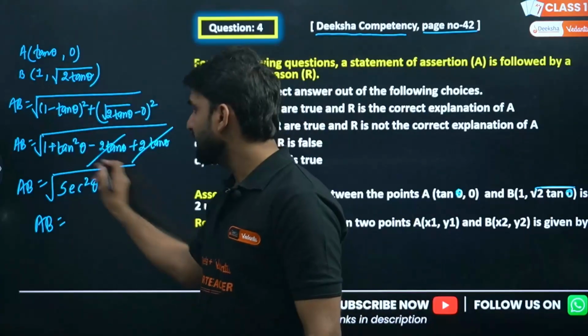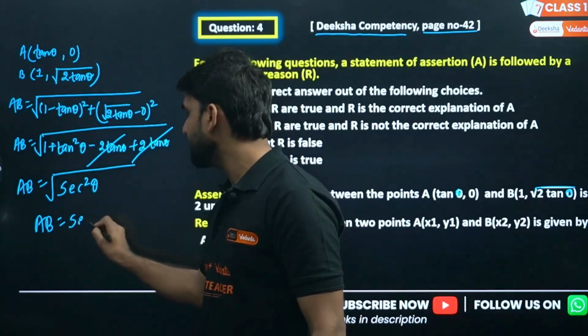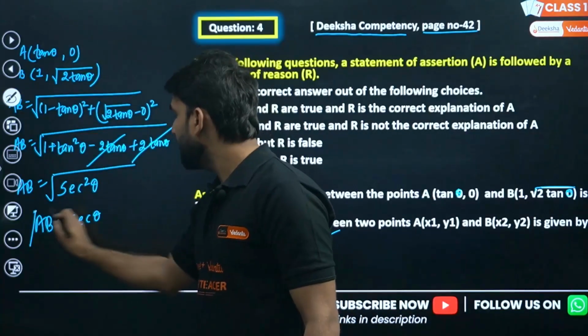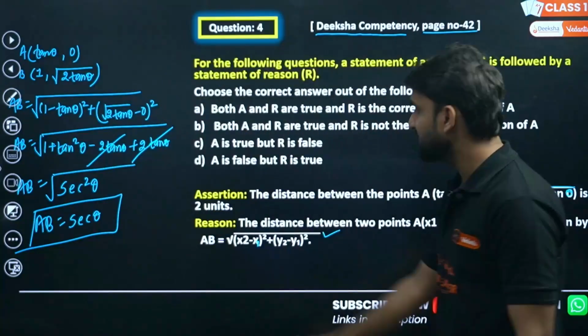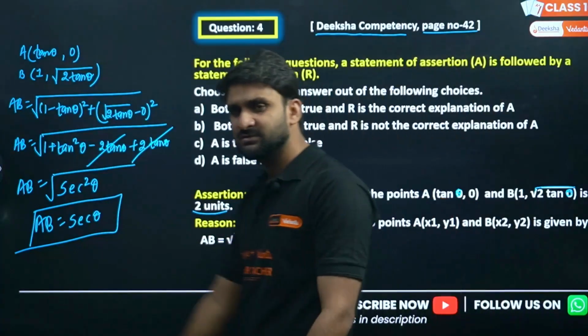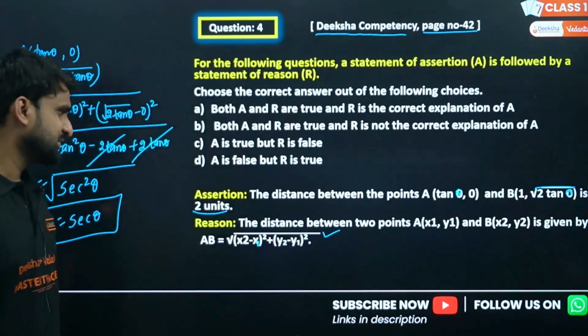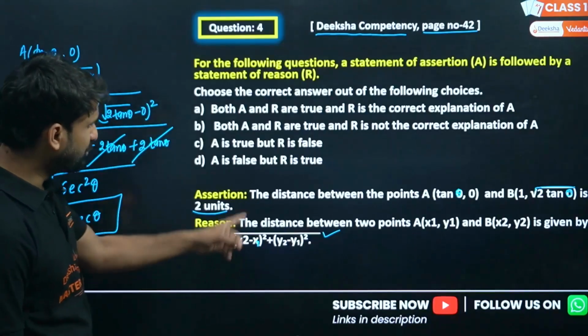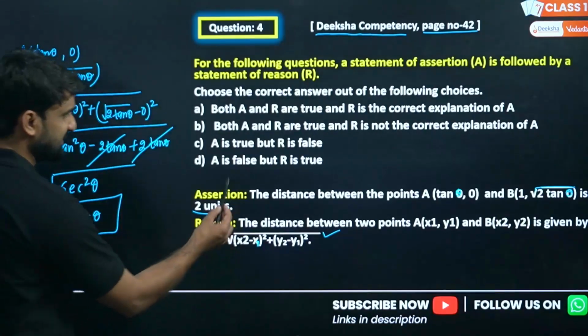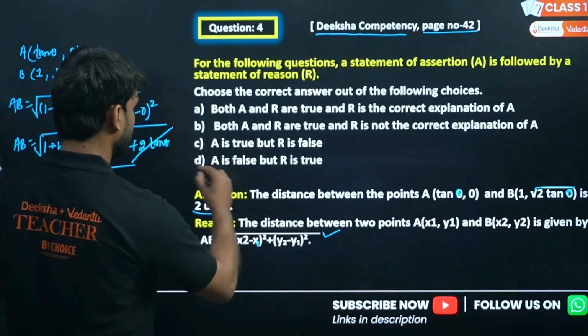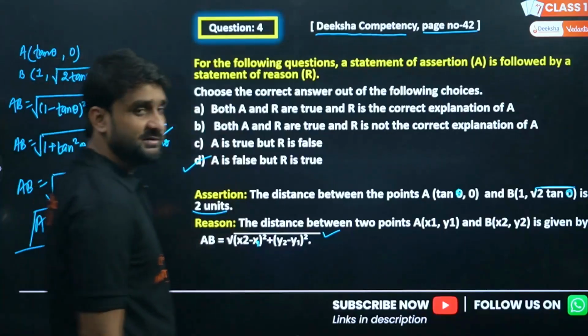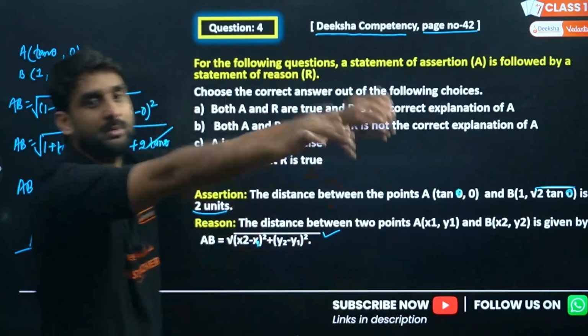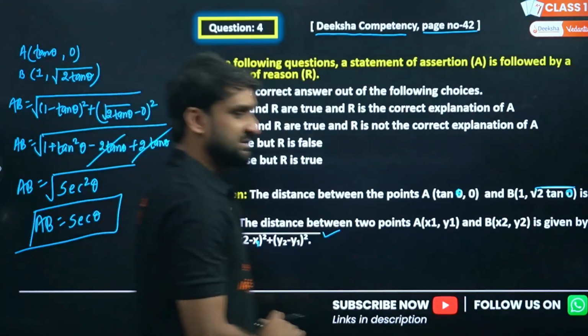So this is sec square theta, under root sec square theta is equal to sec theta. So AB is equal to sec theta, but the distance AB is 2 units. False, false. This is true, this is false. So the assertion is false, but the reason is true. D is the correct option. I hope you have understood. Just look at the solution.